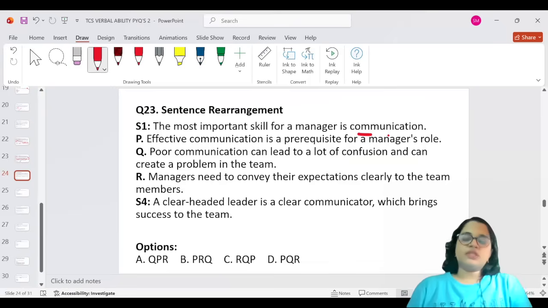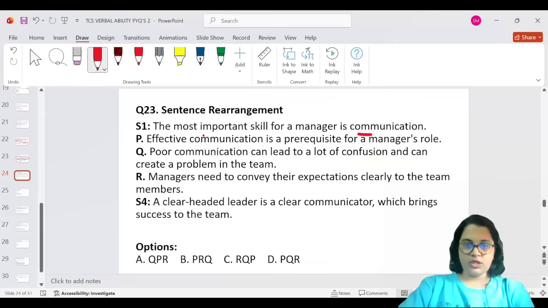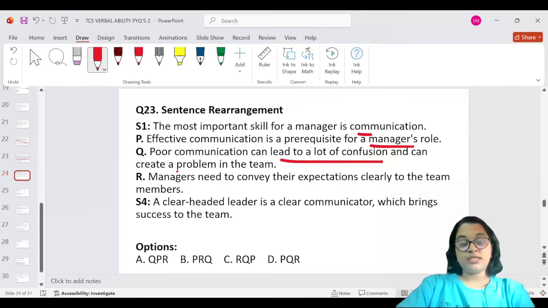The most important skill for a manager is communication. Effective communication is a prerequisite for a manager's role. Poor communication can lead to a lot of confusion and can create a problem in the team. Managers need to convey their expectations clearly to the team. A clear-headed leader is a clear communicator, which brings success to the team.